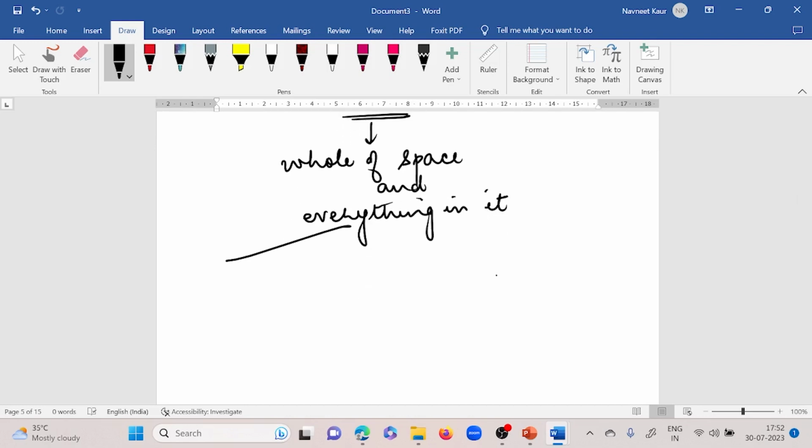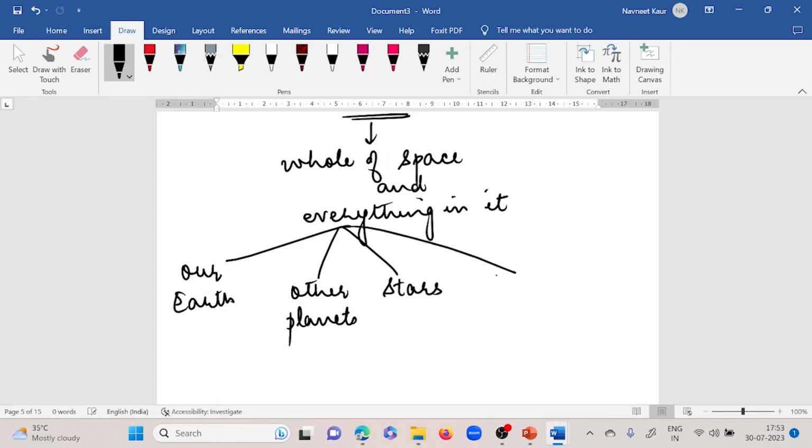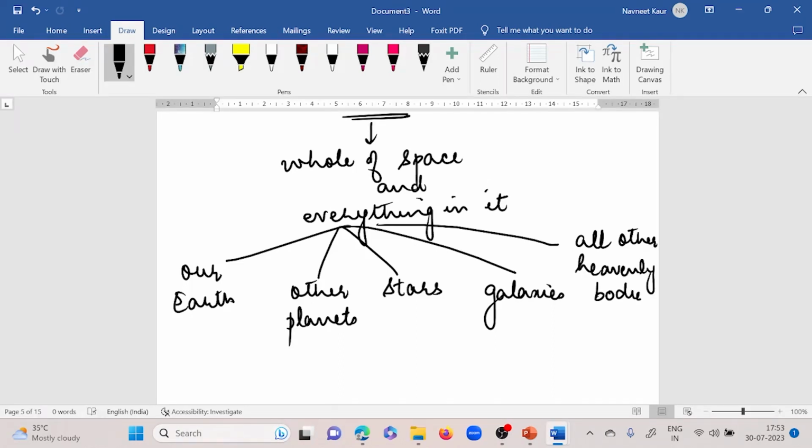It includes our Earth, other planets, stars, galaxies, and all other heavenly bodies.